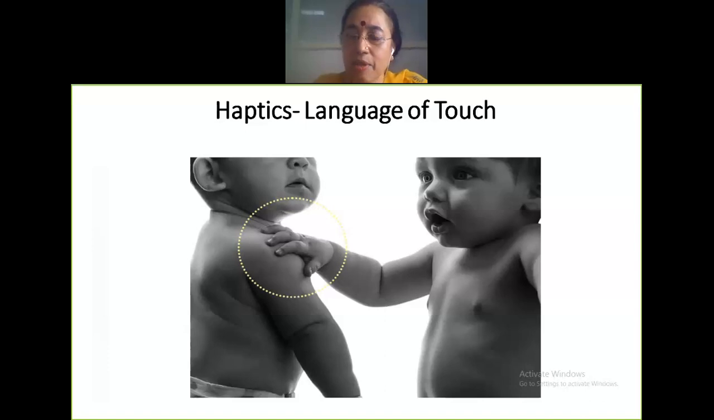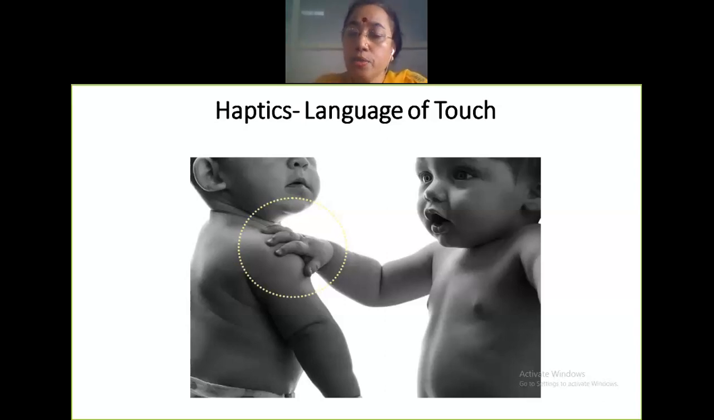Next is the language of touch. Like I told you, we might speak a lot, but touching someone, you really have to be careful. It conveys a wealth of emotions. It conveys emotions to the power of infinite. Again, it's very, very culture specific. The language of touch is very, very culture specific.